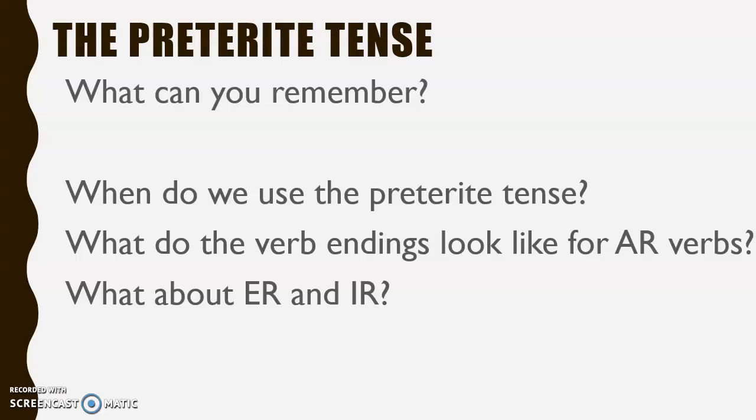So before we crack on with our irregulars, what can you remember about our regular verb formation in the preterite tense? When do we use the preterite tense? What do the verb endings look like for AR verbs? And what about the verbs that belong to the ER and the IR group? If you're still a bit rusty on these answers, you might want to go back and have a look at the first of our videos on this one, the preterite tense of regular verbs.